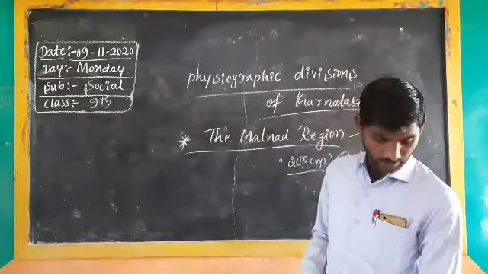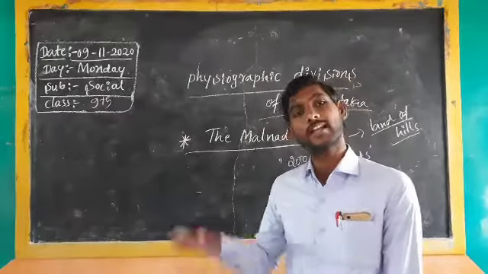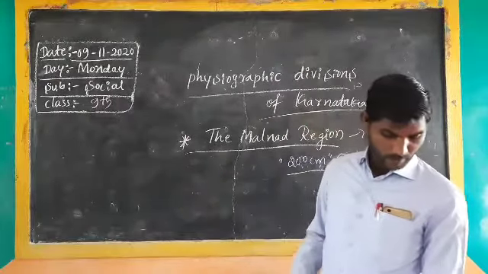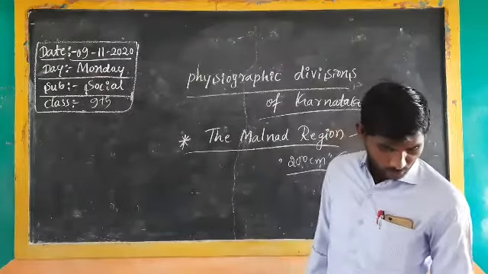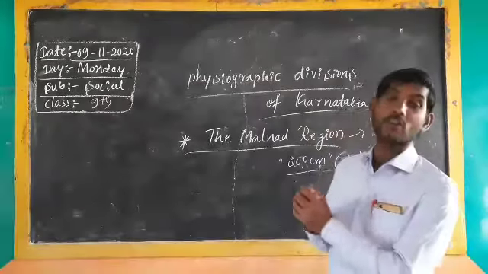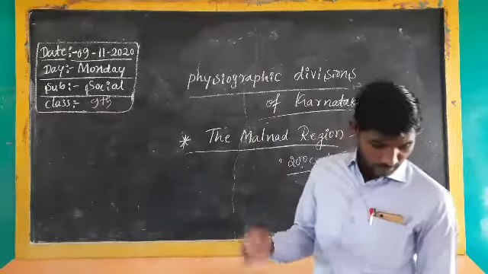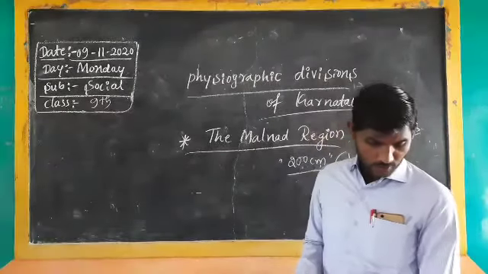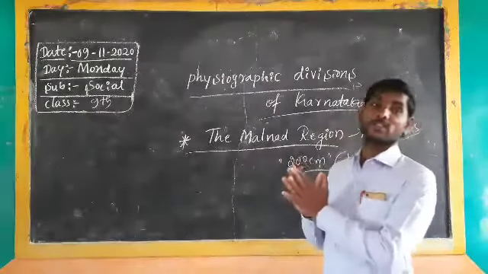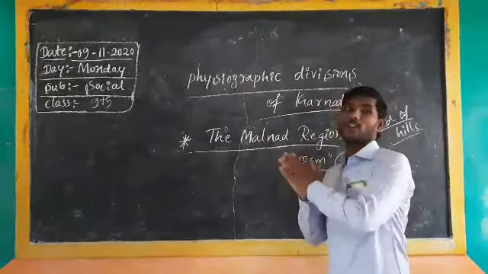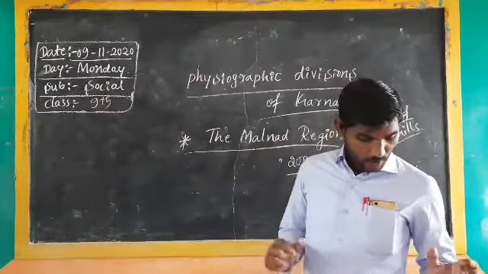And Kodagu district is known as the Kashmir of Karnataka. Kodagu district is considered the Kashmir of Karnataka because of its cool weather, and oranges are grown abundantly in Kodagu district. That's why Kodagu district is considered the Kashmir of Karnataka, and it is also referred to as the land of oranges.